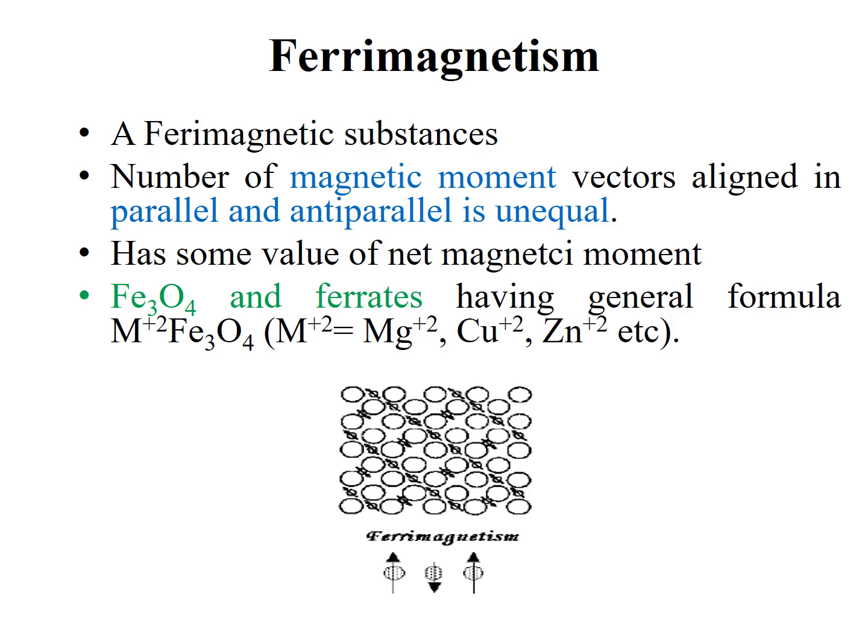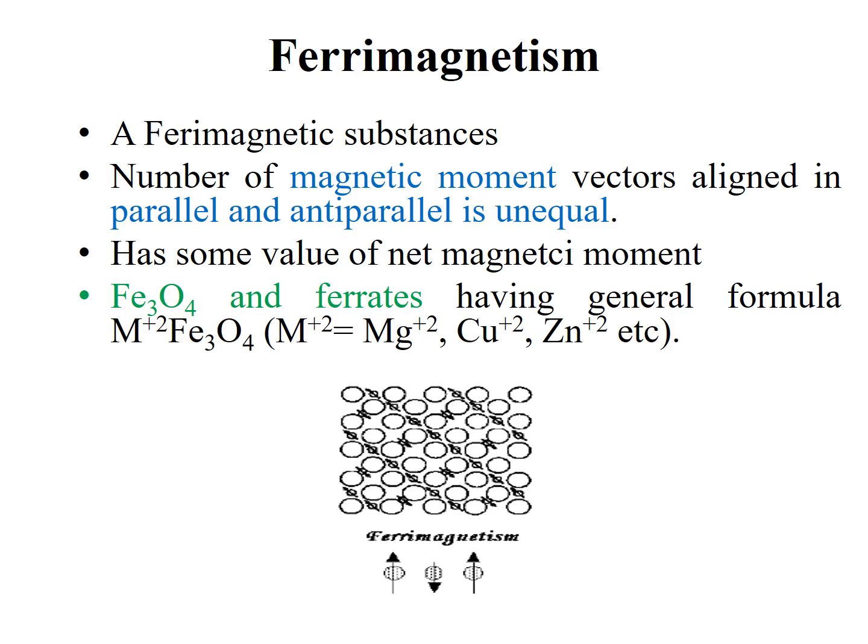Some common or famous examples of ferrimagnetic materials are magnetite, Fe3O4, and other ferrites having general formula of M+2 Fe3O4. M+2 stands for divalent metals.